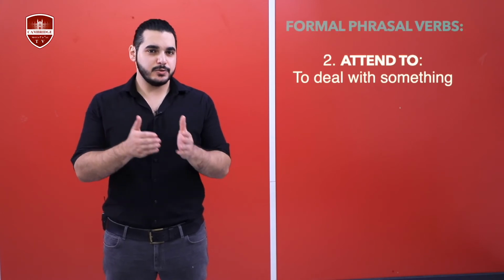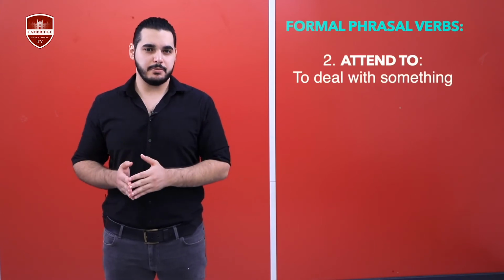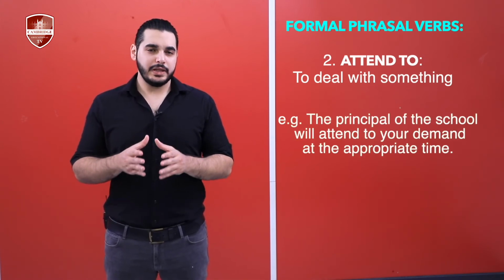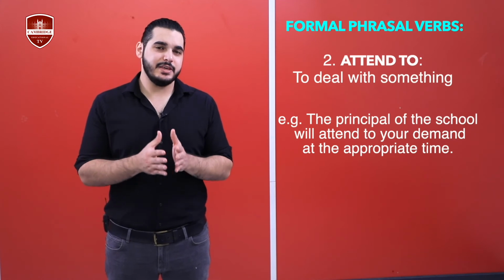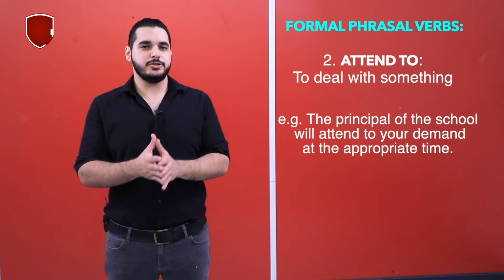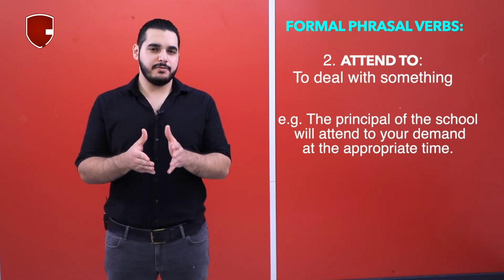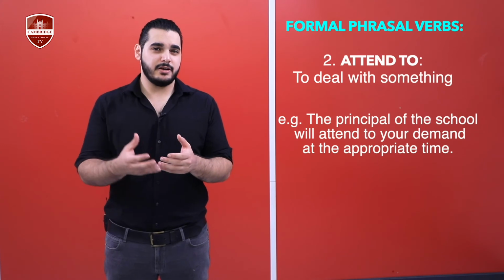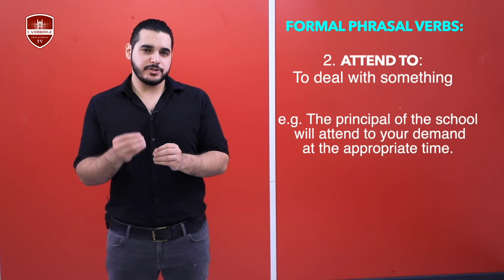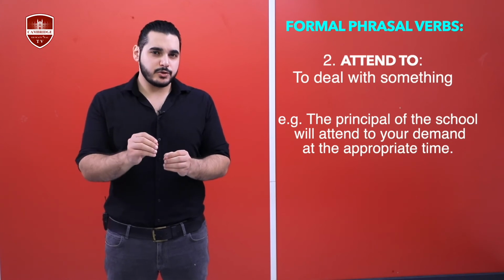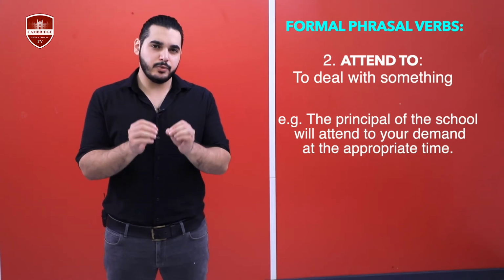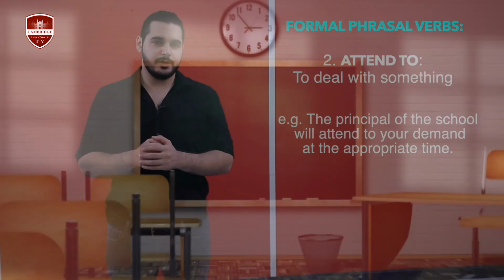The second formal phrasal verb on our list is attend to. To attend to something means to deal with something. An example: the principal of the school will attend to your demand at the appropriate time. What does that mean? Like you as students ask the principal of the school to do something for you. You have some demands regarding studying issues maybe. So they tell you in the administration that the principal of the school will attend to your demand, which means he or she will deal with your demand when it is a good time.